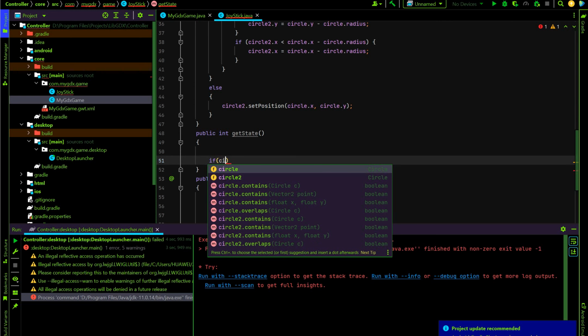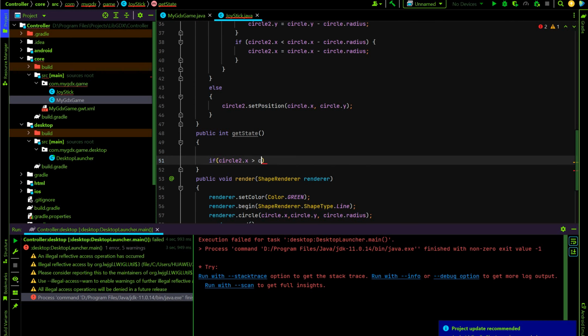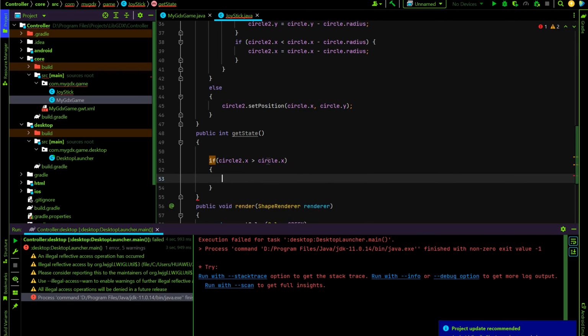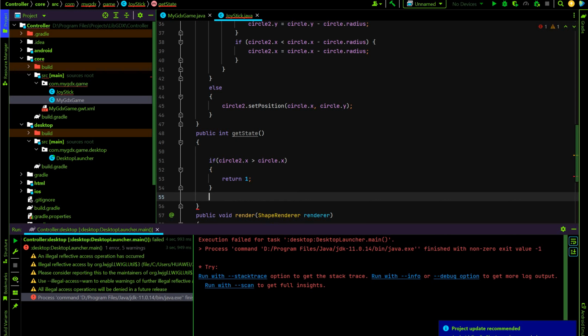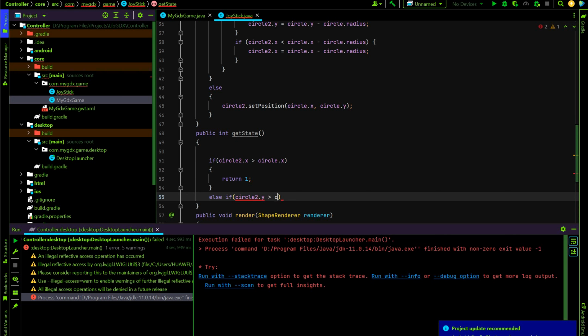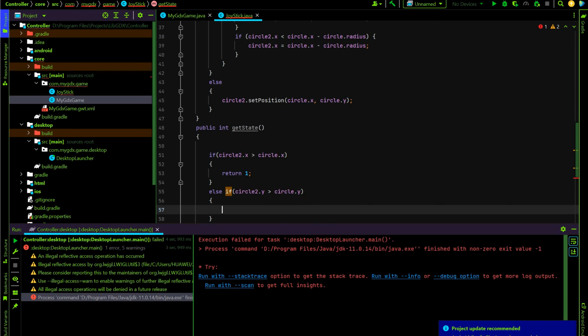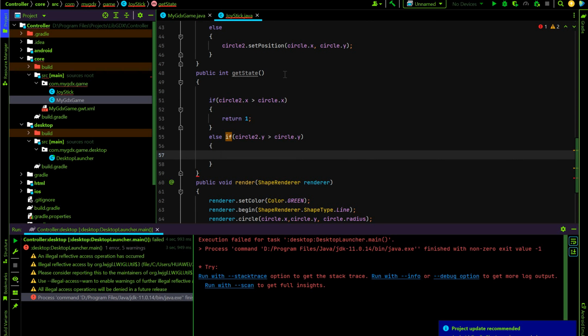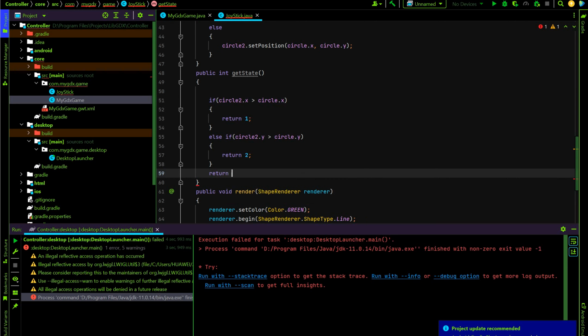If circle X is bigger than circle X, that means we moved right, so we can return 1. This will be right. If circle 2 Y is bigger than circle Y, this means we are moving our circle to the top, so we can return 2. By default return 0.